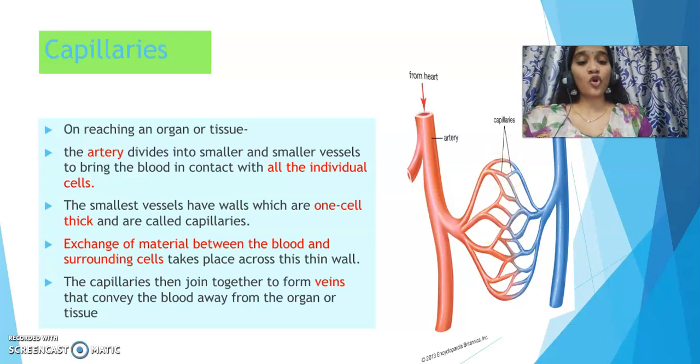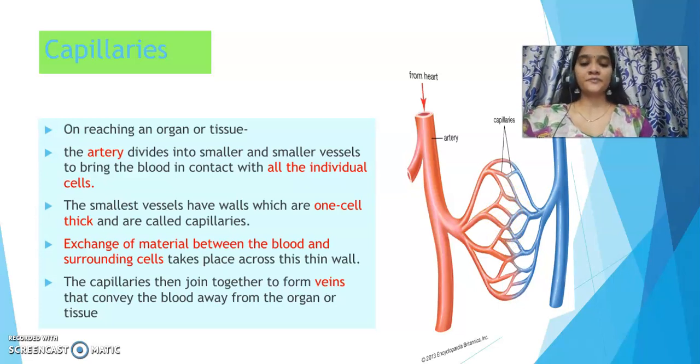Now these small blood vessels are called capillaries. And these capillaries are generally one cell thick. The thickness of the capillaries is only one cell. These are called blood capillaries. So why are these blood capillaries necessary? So that they ensure that the exchange of gases happens to each and every cell. Exchange of materials like gases happens to each and every cell of the body,